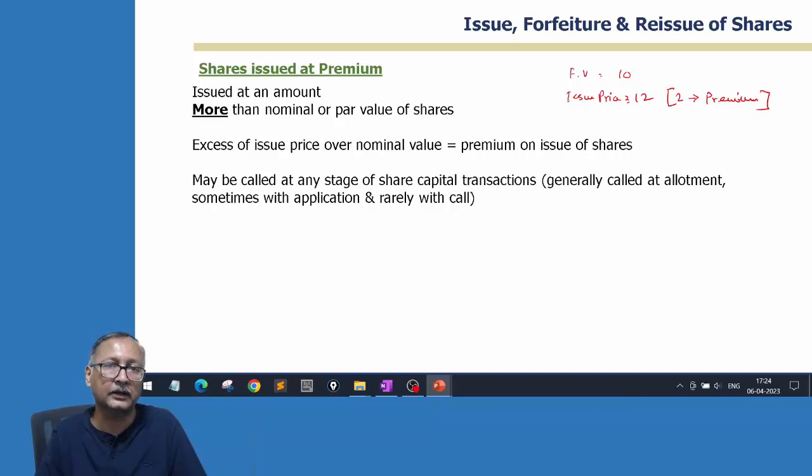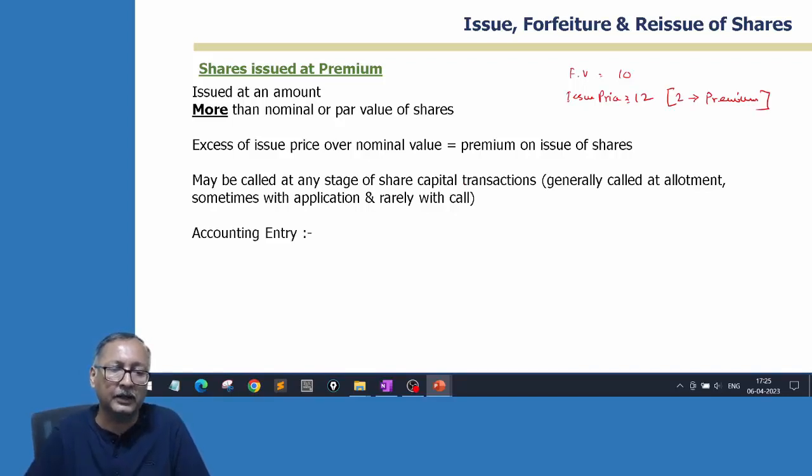If it is collected in application, there is certain extra work for the accountant, because if there is any surplus collection, they have to refund it, since until they allot, they don't know how many people subscribed in case of oversubscription. Some money has to be refunded, so the securities premium also has to be refunded. So that's why they avoid it with calls, because they don't want to wait till the last, and they take it with the allotment.